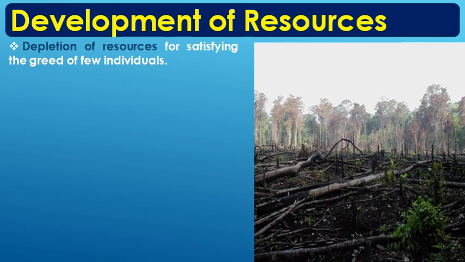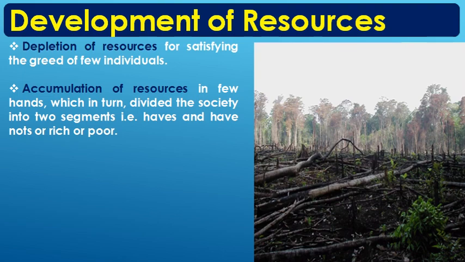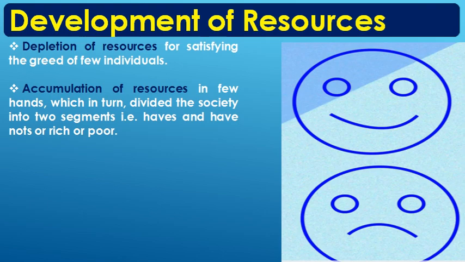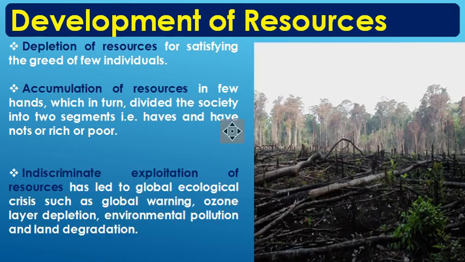So, it led to depletion of resources for satisfying the greed of a few individuals. Second, there was an accumulation of resources in a few hands, which in turn divided the society into two segments, rich and poor, or haves and have-nots.